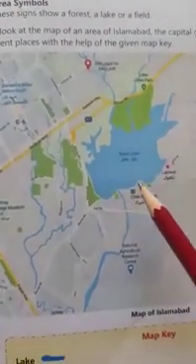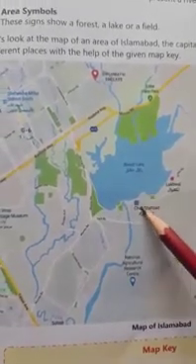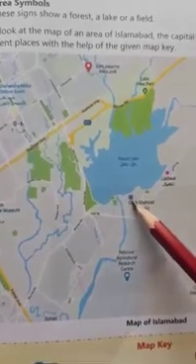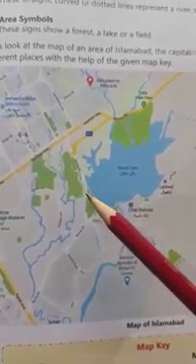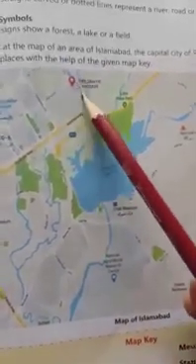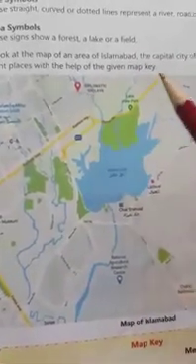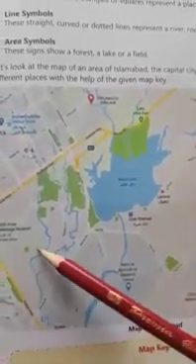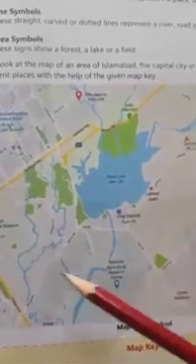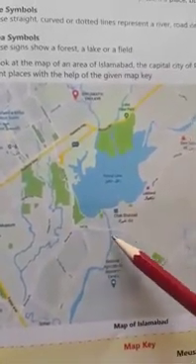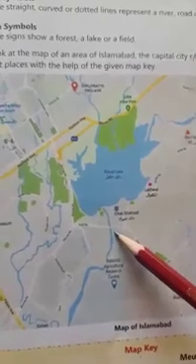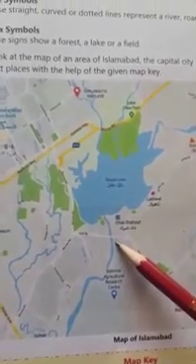These are the shapes of different kinds which are showing a building or place or a city in a map. For example, look at this shape, this is a square. Look at this picture, triangle. Look at this, this is a dot. So these are also the point symbols which show us the place, building or a city.